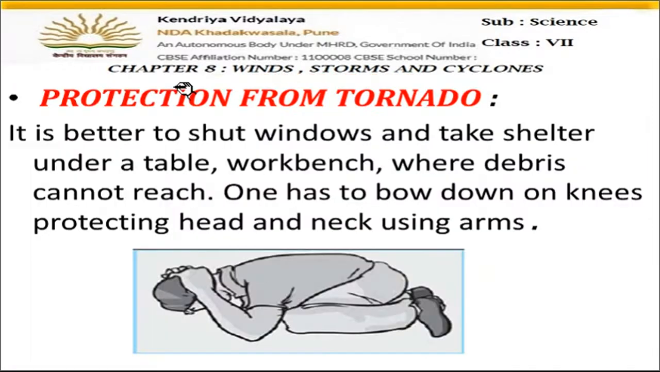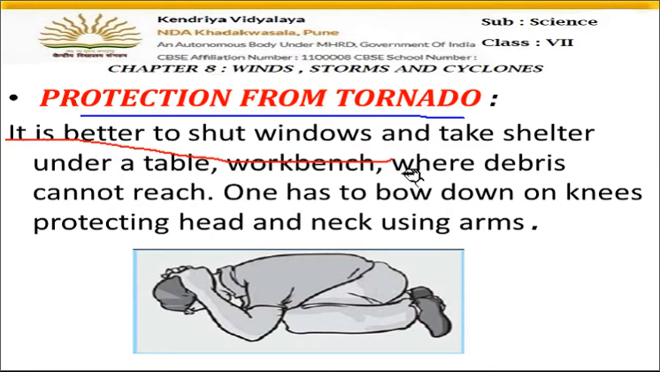Now, next one is protection from tornadoes. If a tornado is seen, what should be done at the time? It is better to shut the windows. We should not open the windows and watch the tornadoes like that. So windows should be shut. Take shelter under a table. We should lie under a table or workbench where debris cannot reach.